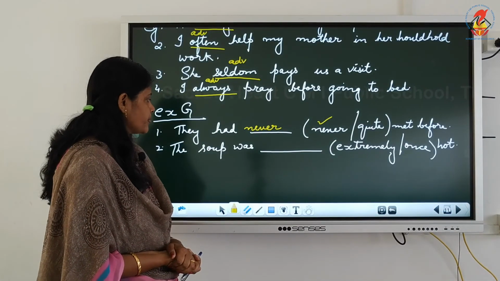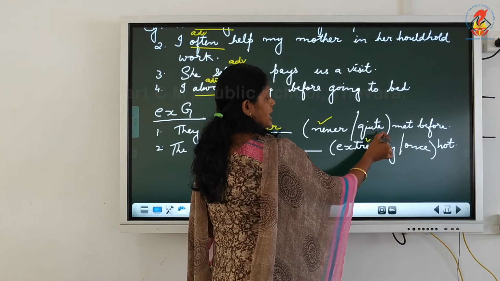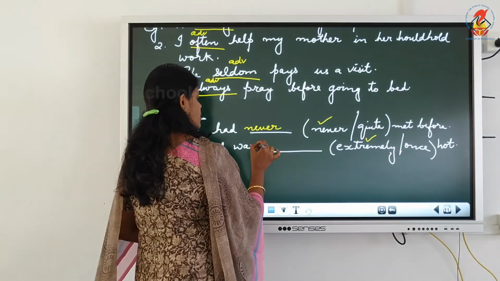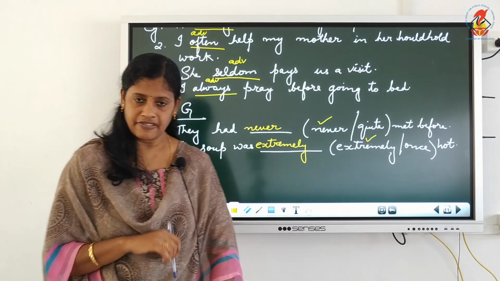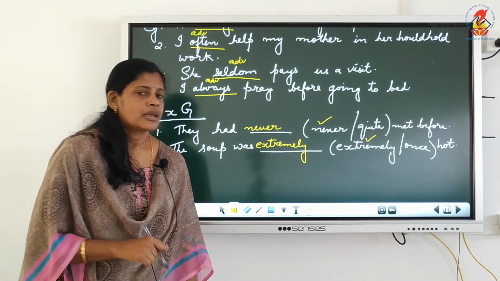Second question. The soup was dash hot. The word will be extremely hot. Can you write once hot? No. The soup was extremely hot. So you should be able to complete the exercise G. Just choose the correct word and fill in the blanks given there. Is it clear children? Thank you children.